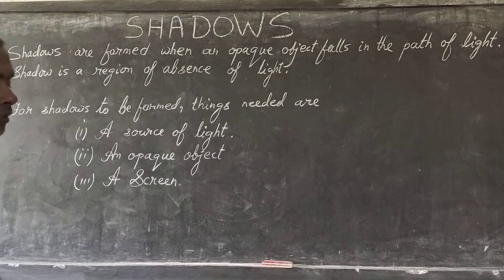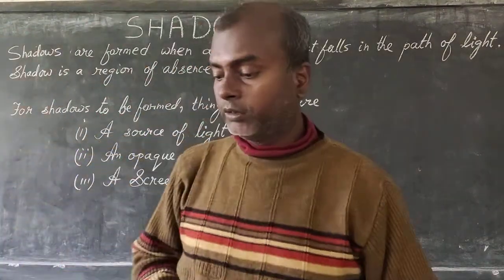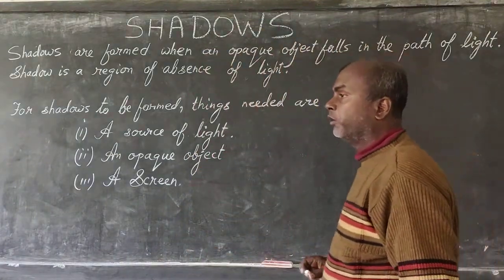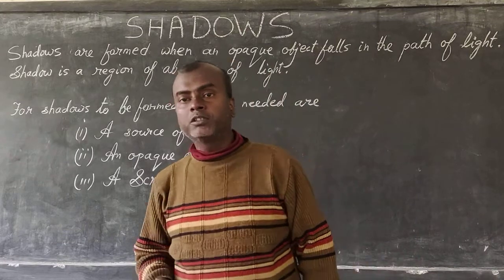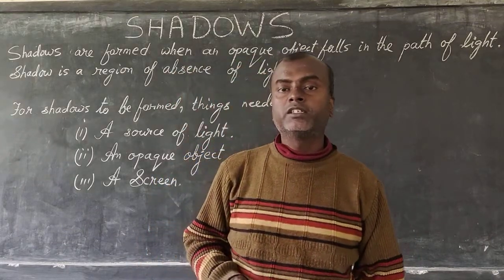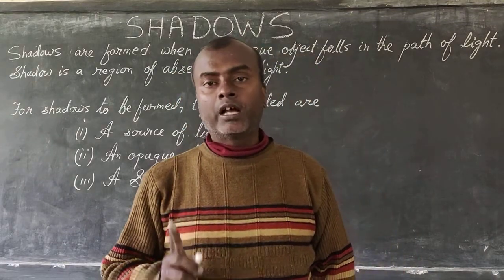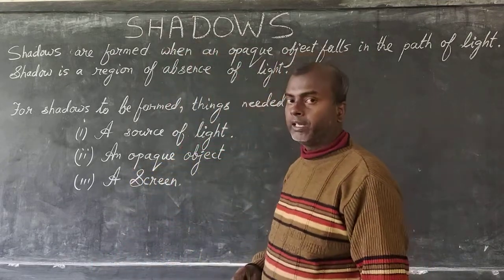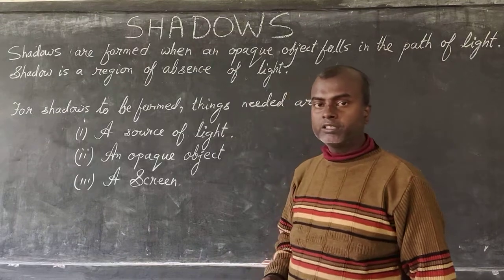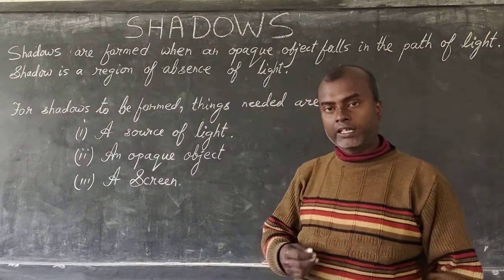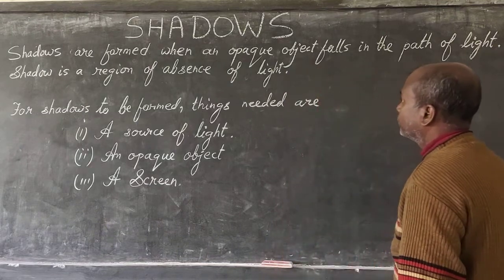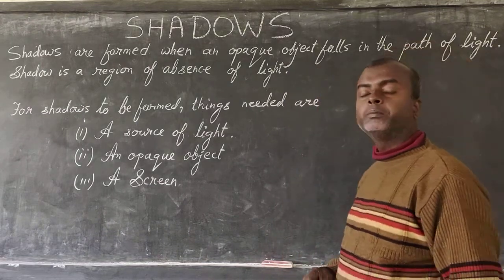Hello class 6. In physics, today our next topic is shadow. Now shadow is formed mainly because light travels in a straight line. I will explain this later on, but keep in mind, if light did not travel in a straight line, then shadow would not have been formed. Alright? Also, shadows are formed when an opaque object